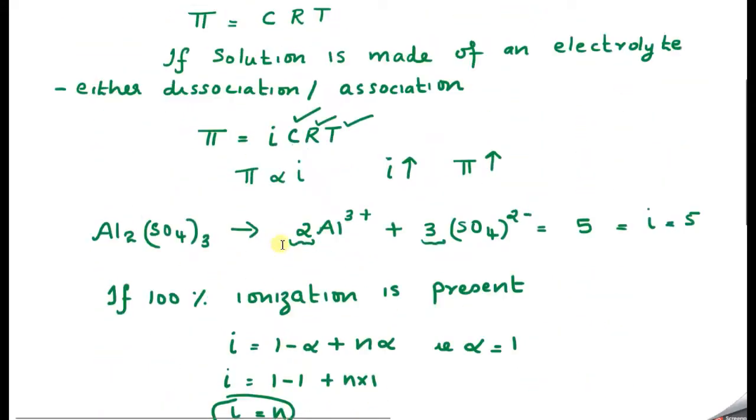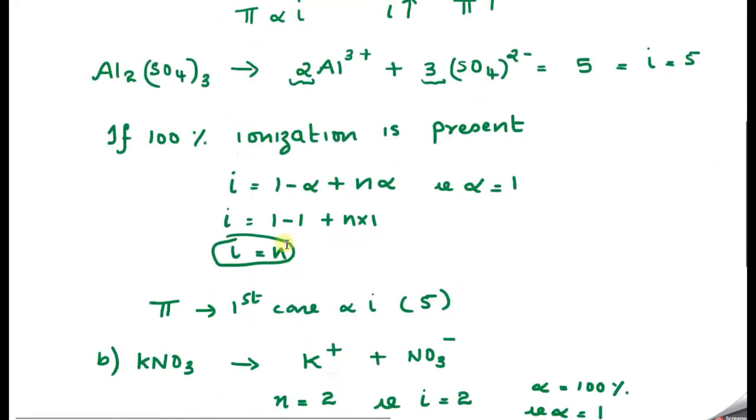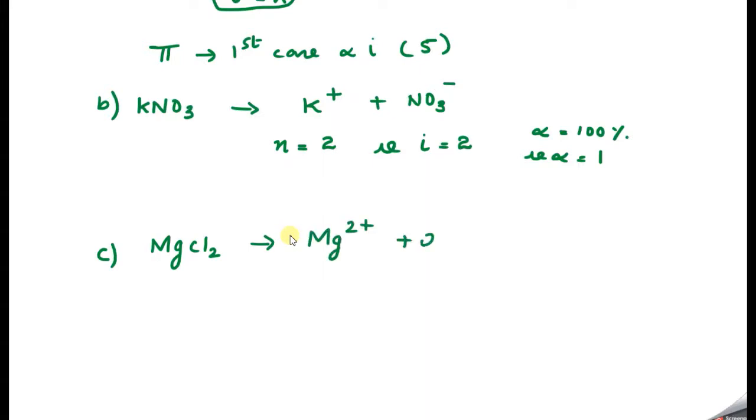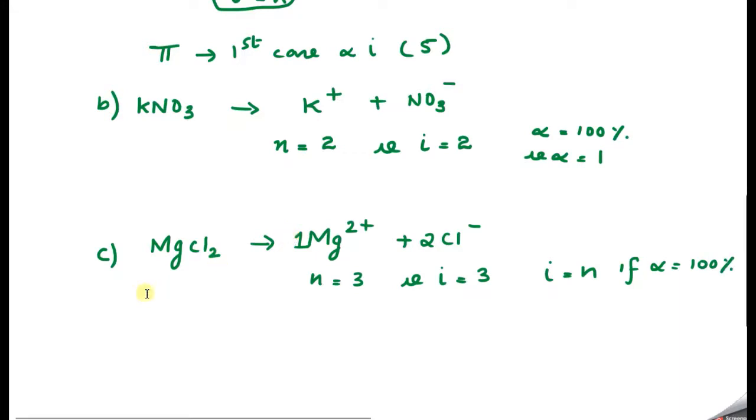Now we will take the third option, magnesium chloride. With the same molarity, we look at the i value. Magnesium chloride is MgCl2. On splitting it will give Mg2+ and 2Cl-. Totally how many ions are there? Here 1 and here 2, so n = 3, that is i = 3, because i = n if α = 100 percent. So here I got the i value as 3.